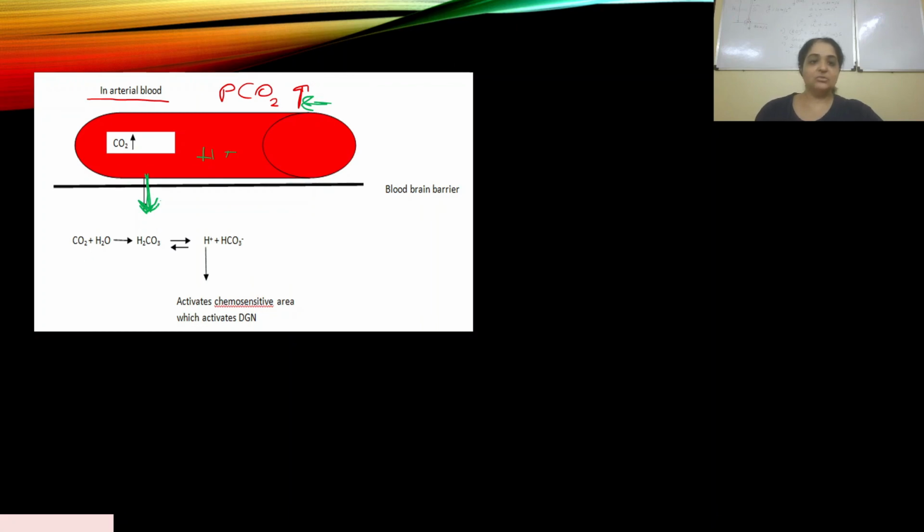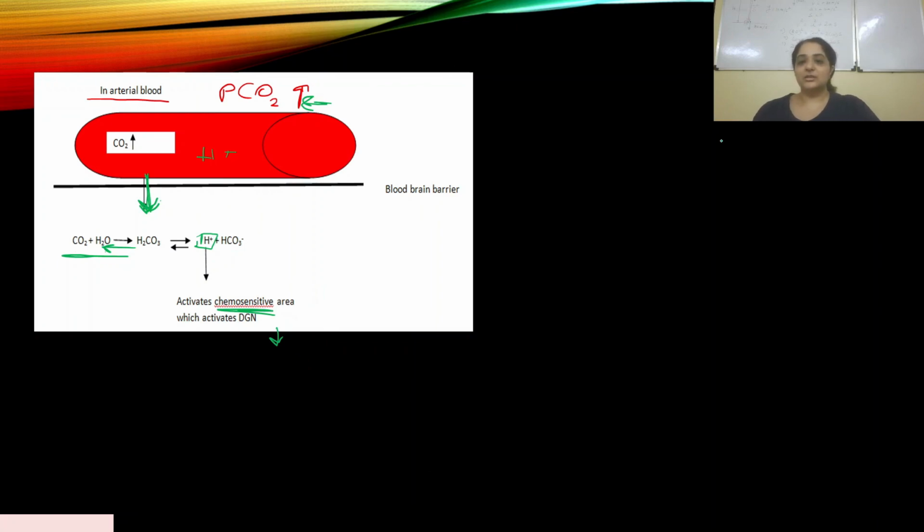CO2 in the interstitial fluid and the CSF will react with the water present there. You are aware of this equation, the bicarbonate buffer. CO2 will react with the water to form H2CO3. This is again a reversible reaction, and H2CO3 then dissociates to form H plus and HCO3 minus. So these H plus ions activate the chemosensitive area, and that activates the DGN, the dorsal